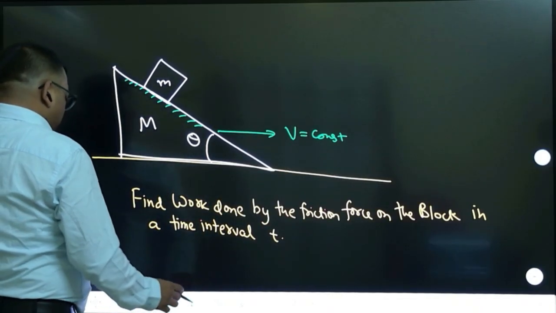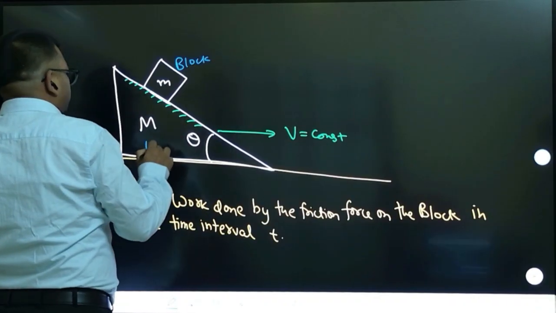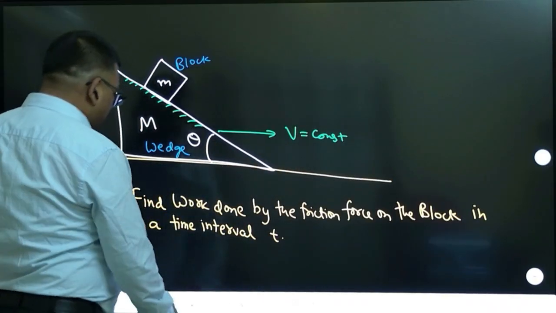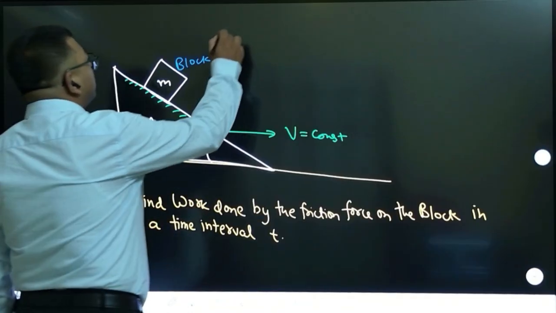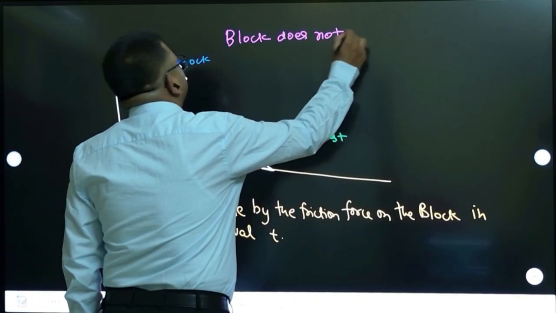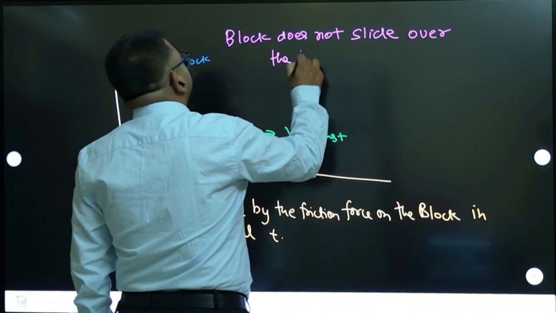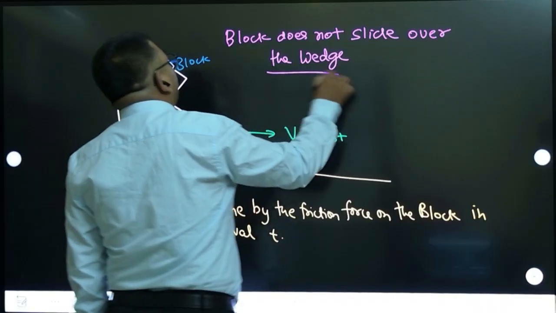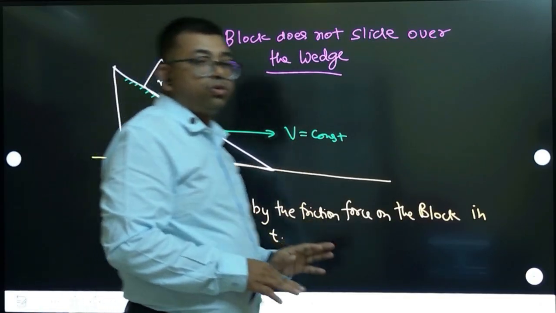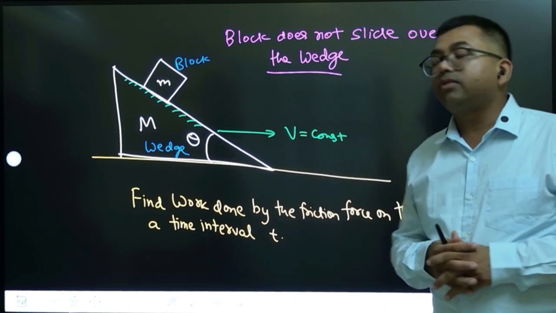So definitely this is the block here. This is a block and this is a wedge. As this system is moving, they have also given this important condition, that the block does not slide over the wedge. The block is not sliding, that means both of them are moving together. Together they are moving horizontally with the same speed. Okay, they have given this.